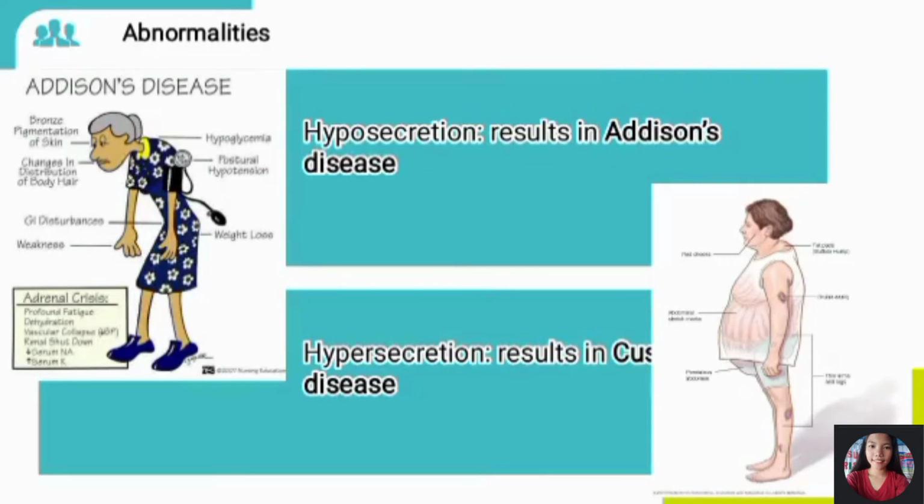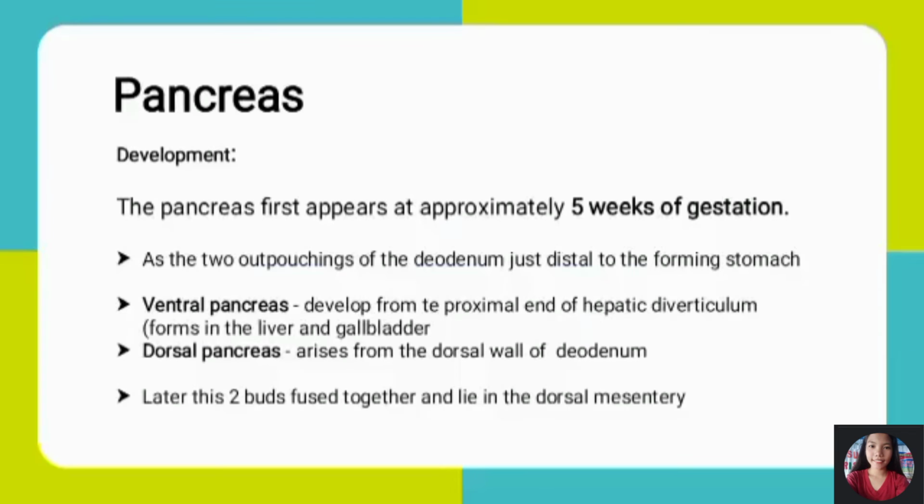These are some abnormalities of adrenal. Hyposecretion results in Addison's disease, which is seen on the left side, and hypersecretion results in Cushing's disease, which is seen on the right side. Pancreas.